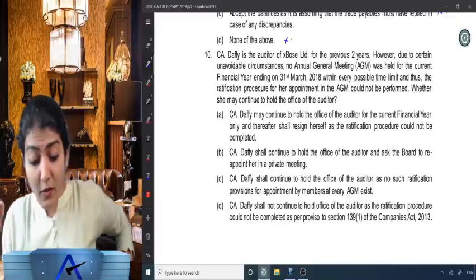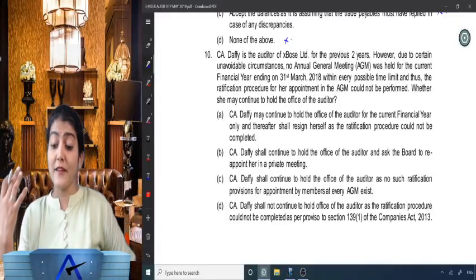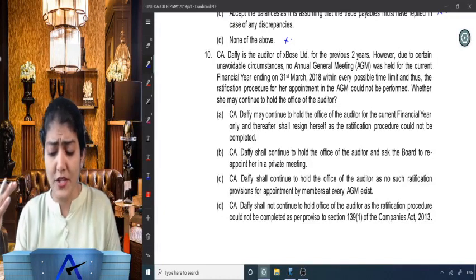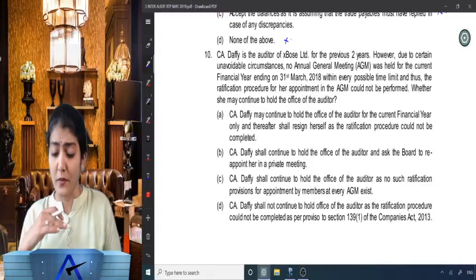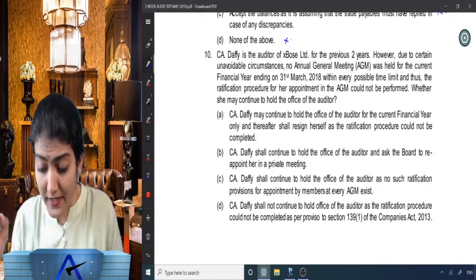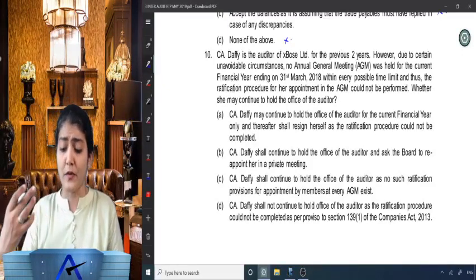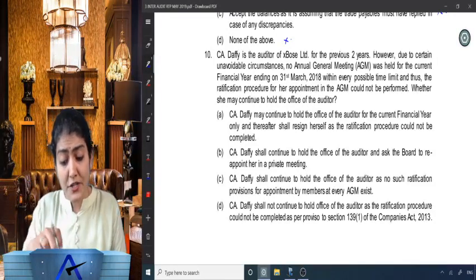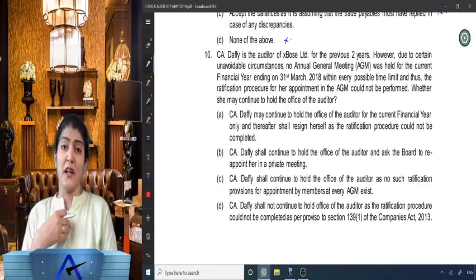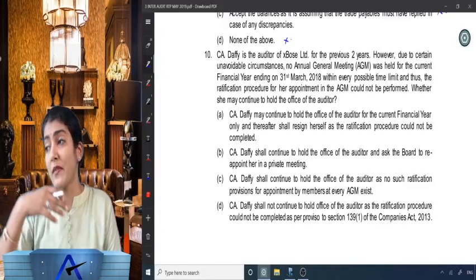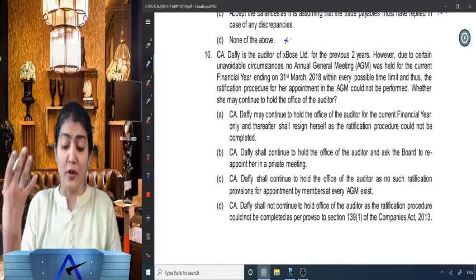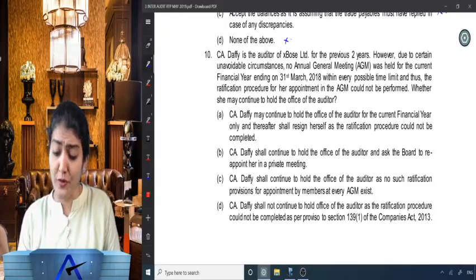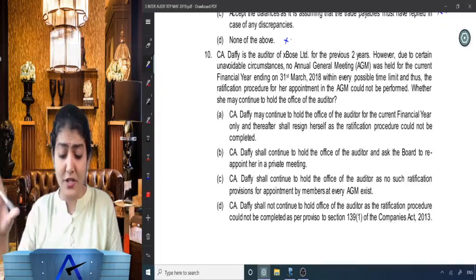CA Daffy is the auditor of X-Bose Limited for previous 2 years. However, due to certain unavoidable circumstances, no AGM was held for the current financial year 2018 within every possible time limit, and thus the ratification procedure for the appointment of the auditor could not be performed. Whether she may continue to hold the office of the auditor. They say the AGM could not be held, so that is why ratification of appointment of auditor could not be done. So now what?